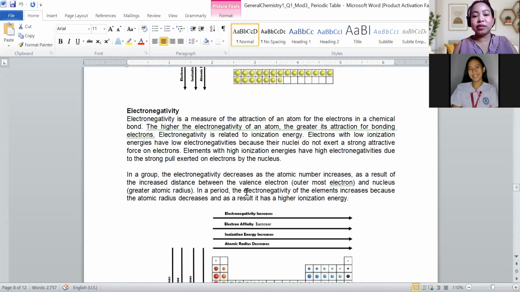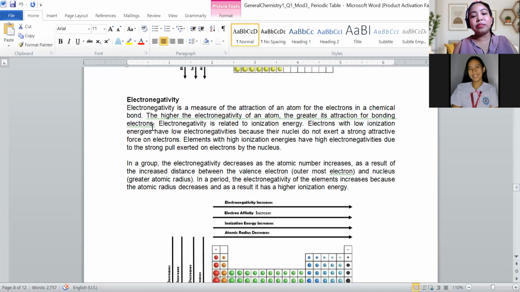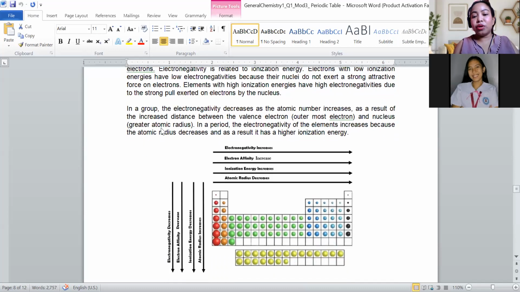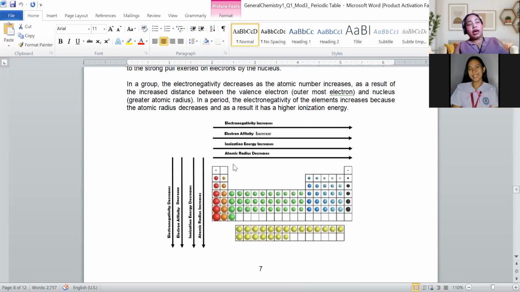How about electronegativity? So electronegativity is a measure of the attraction of an atom for the electrons in a chemical bond. The higher the electronegativity of an atom, the greater is its attraction for bonding electrons. So, it has the same concept as your ionization energy.